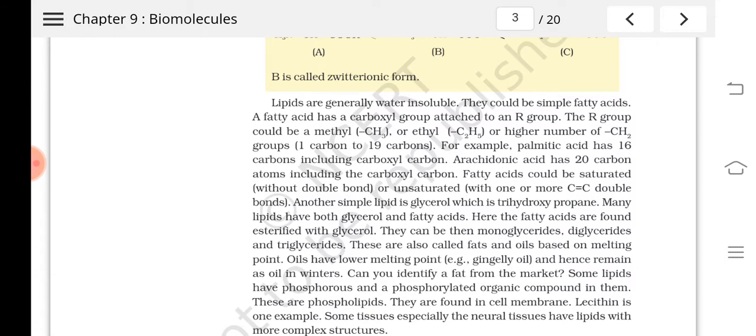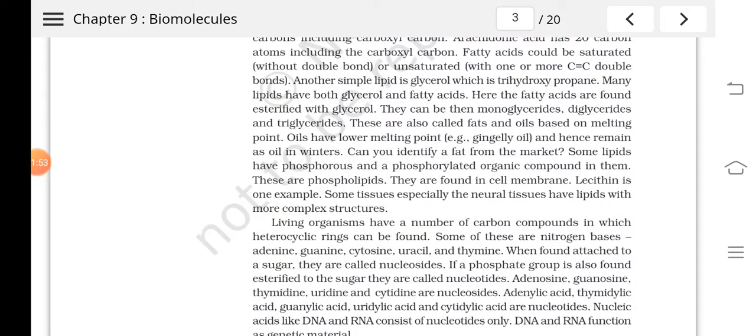So in a more scientific way we can say that oils and fats are lipids only. How do they differ? Oils will remain as liquid at lower temperature, but fats will become solid during the low temperature or in winters.